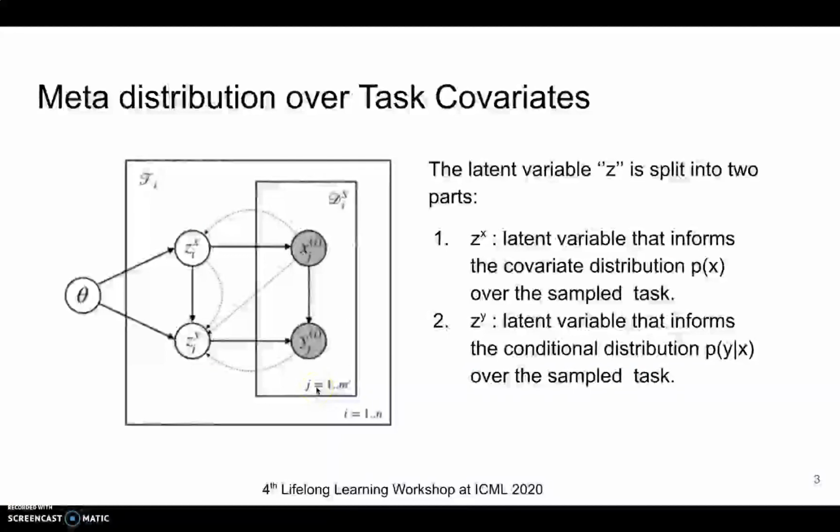Moving on to how we do this. We use a Bayesian framework to model task agnostic meta parameters theta and task specific latent variables zx and zy. Again, to highlight the key difference between existing approaches and our approach, we have this dependency from zx to zy. This particular dependency signifies how p of x influences the variables p of y given x.